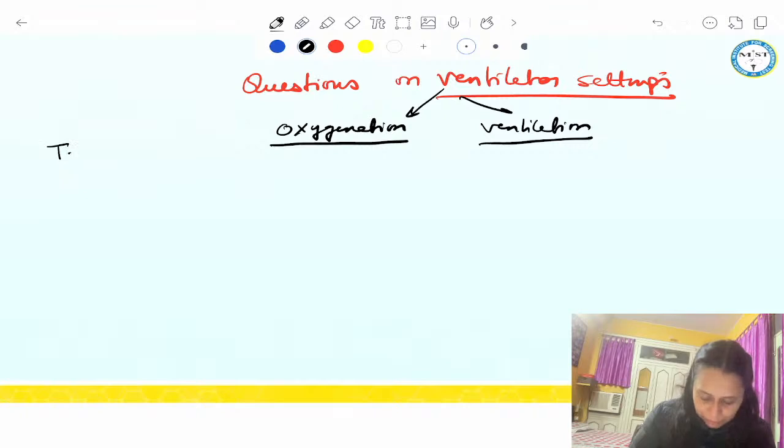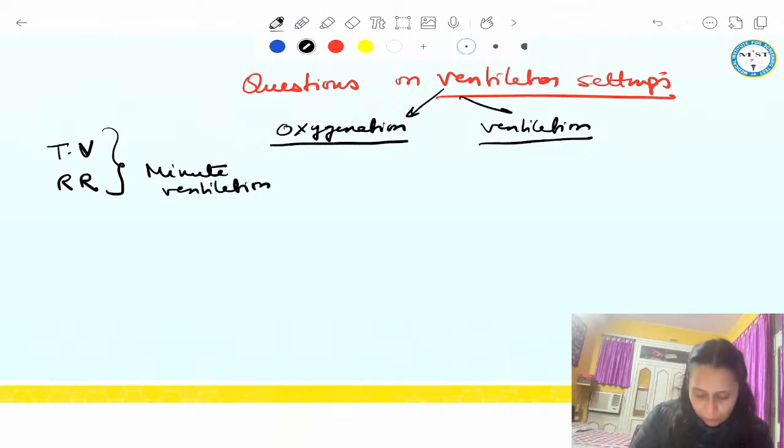So let's say I have fixed the tidal volume of the patient. I have fixed the respiratory rate. On both depends minute ventilation. And both are responsible for the ventilation of the patient, right?